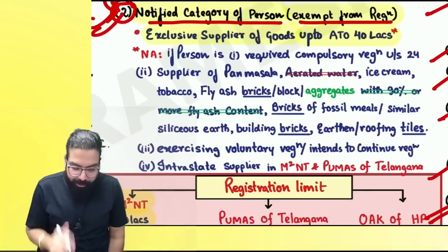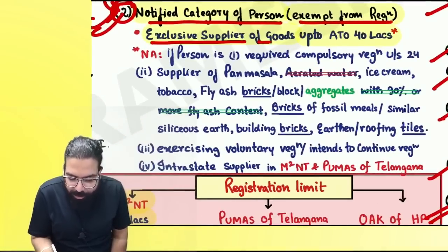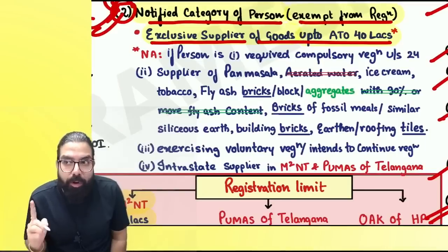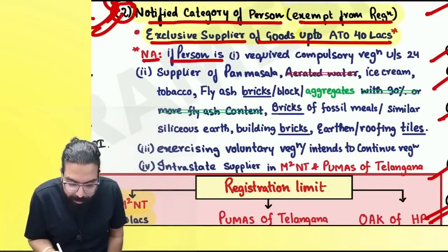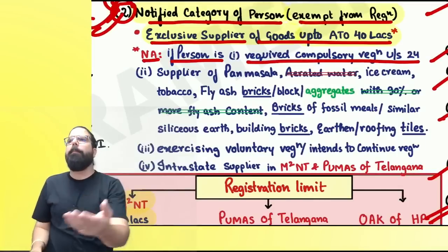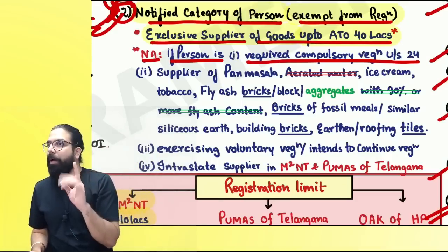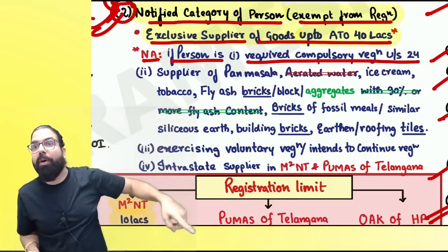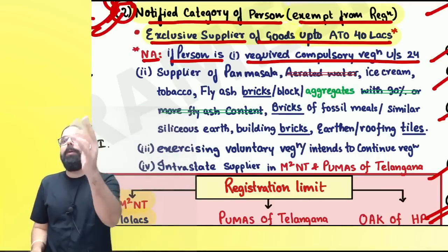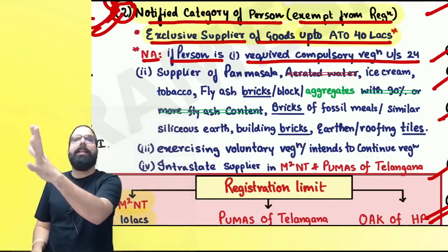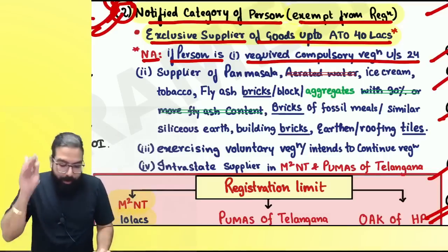How will you remember? See, here it says if you are an exclusive supplier of goods up to a 40 lakh limit, you are exempted. Then it says it is not applicable if you are required to take compulsory registration. Compulsory registration, then what? 20 lakh, 20 lakh, 40 lakh, compulsory. Correct. I've already told you what is compulsory registration. If you are falling anywhere in that, then there is no limit, 40, 20, 10, nothing is there. You have to take compulsory registration.